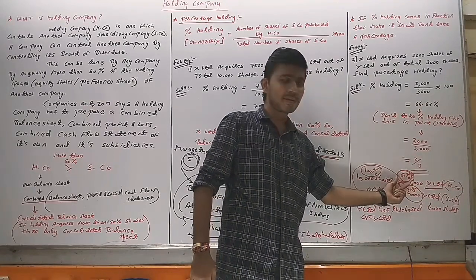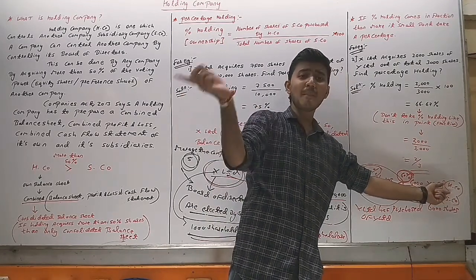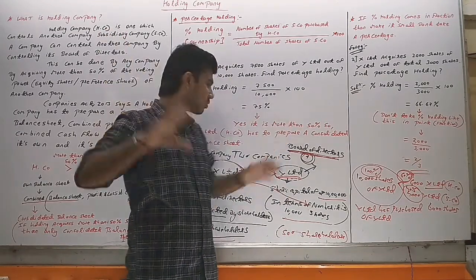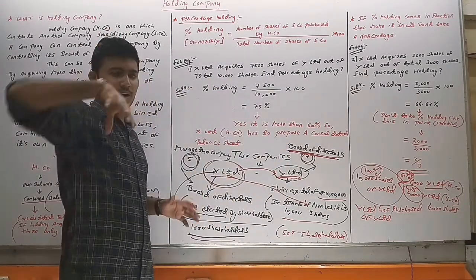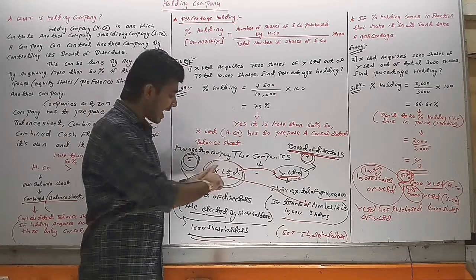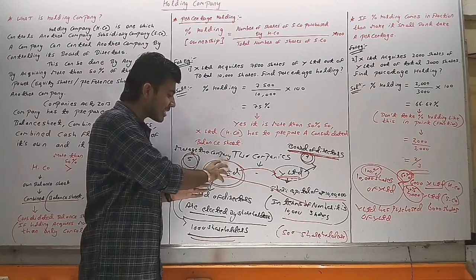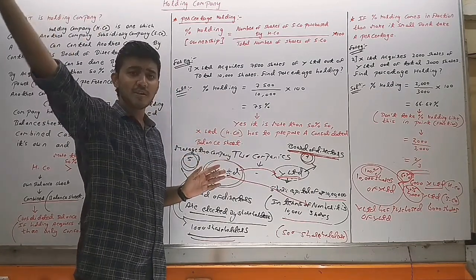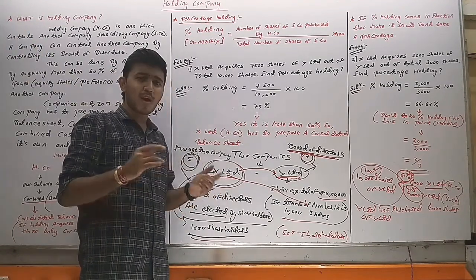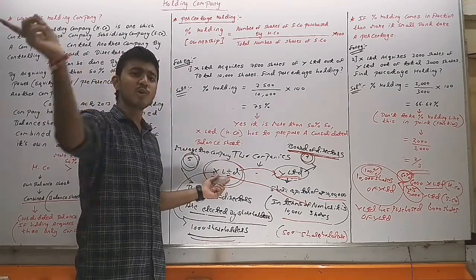Now X Limited has 60% shares of Y Limited, so X Limited will be known as the holding company of Y Limited. In the market there are various companies, but it does not mean that X Limited is the holding company of all the companies. X Limited will be the holding company of which company? Of Y Limited, because X Limited has purchased the shares of Y Limited. If X Limited purchases the shares of other companies, for example A Limited or B Limited or C Limited, and acquires more than 50% shares of all those companies, then X Limited will be the holding company of all those companies.